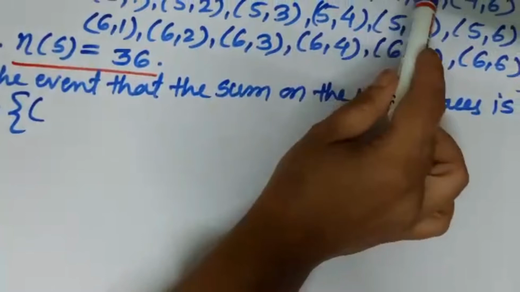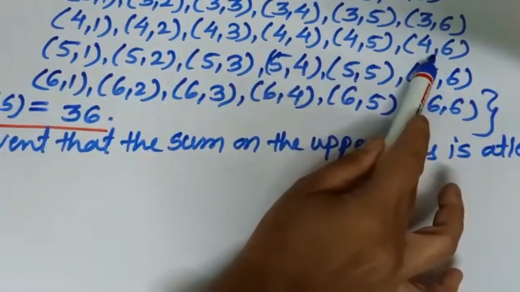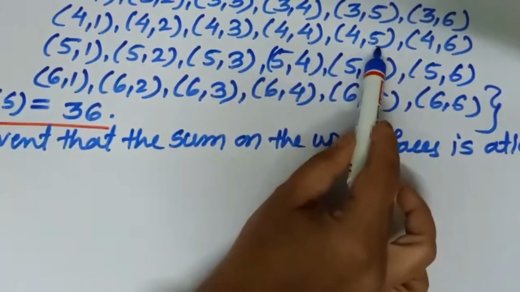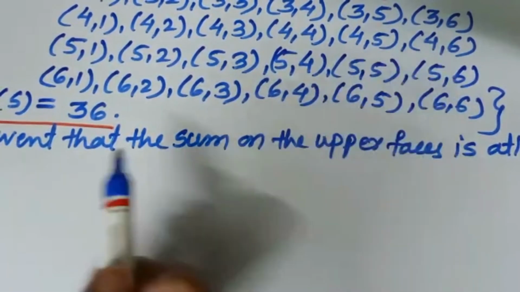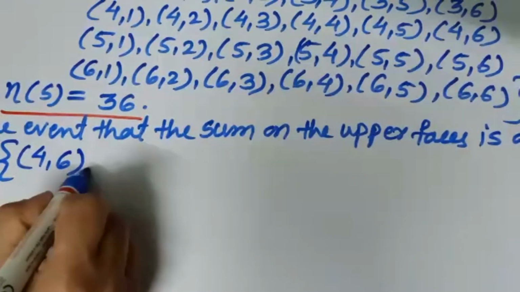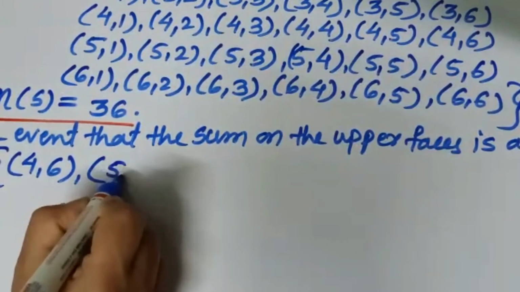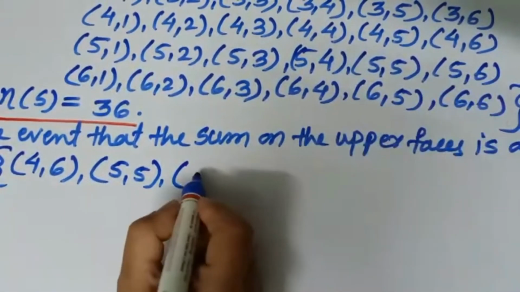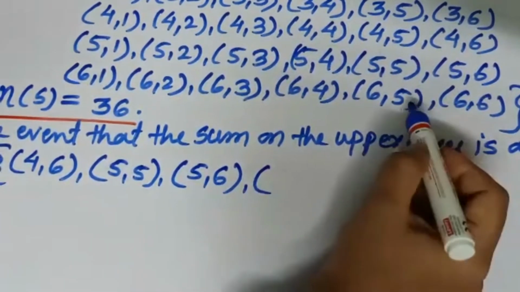Where the sum is 10, 11 or 12: up till here we are getting 6 plus 3, 9. Here 6 plus 4, 10. And here 5 plus 4, 9. So 6 plus 4, 10 will come, so write 4 and 6. After it, 5 and 5. Here 5 and 6 also will come, 5 plus 6, 11, which is also greater than 10.